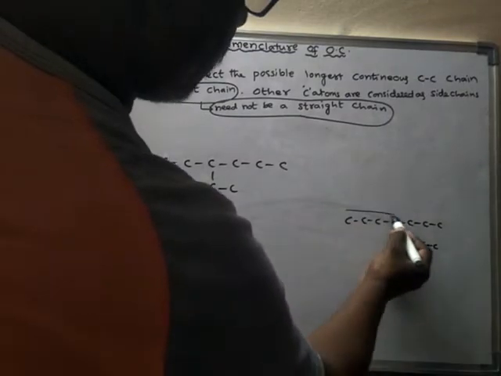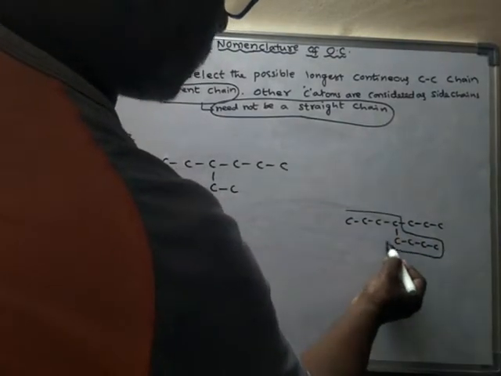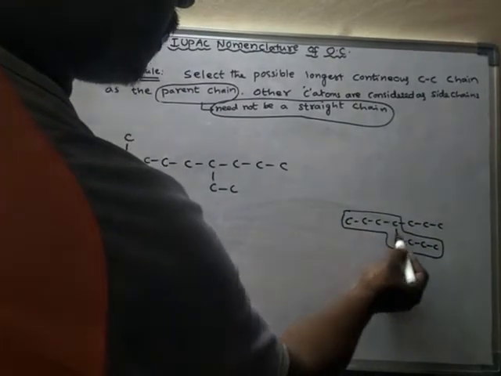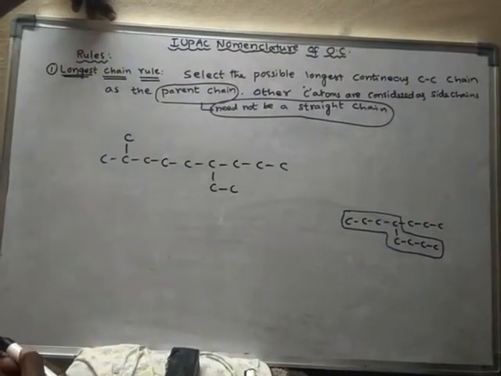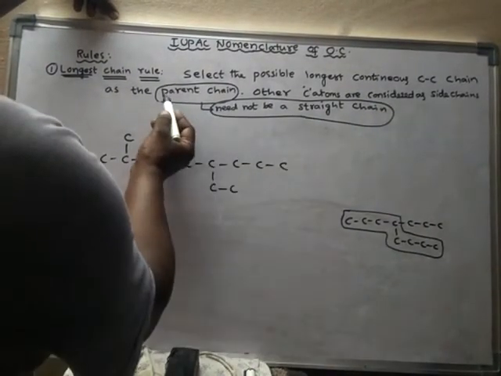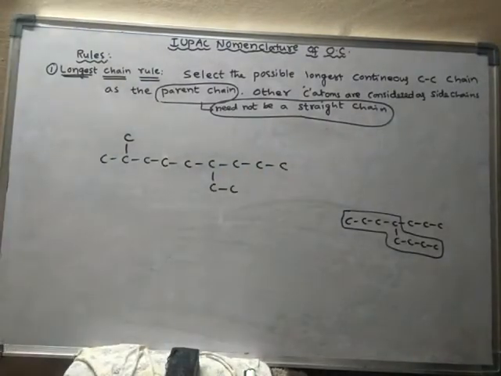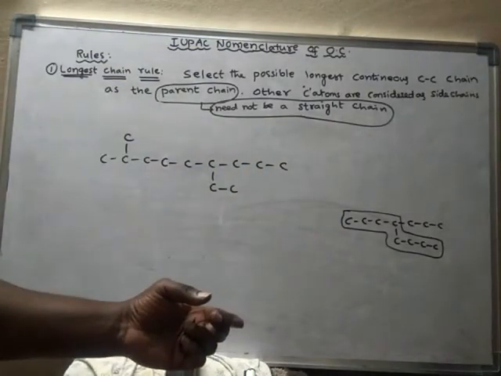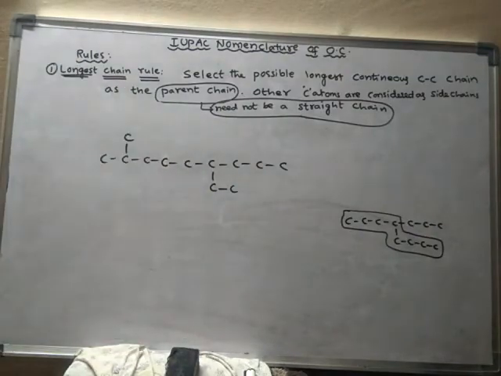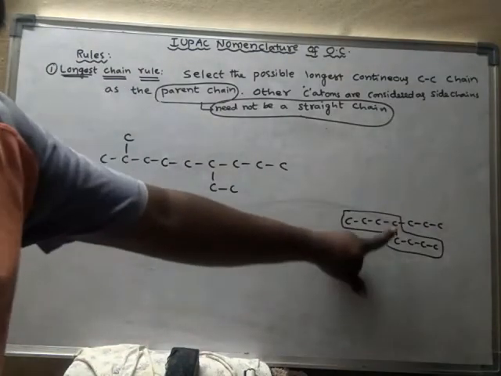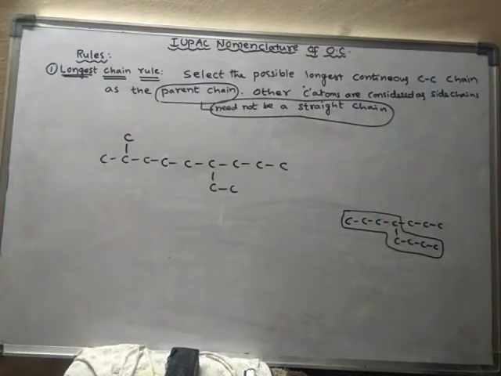Here it is not a straight chain, the chain is like this, so this is the longest chain. That means the parent chain need not be a straight chain, but it should be continuous carbons and it should be the longest chain. All the carbons should be in a continuous connection.